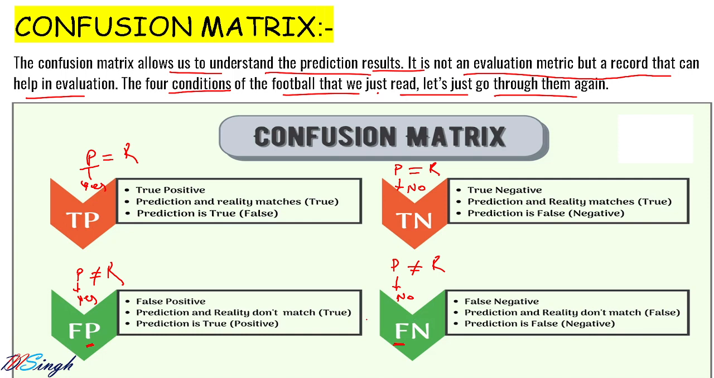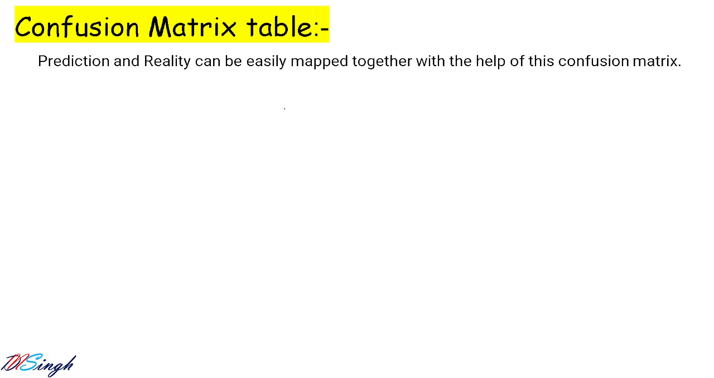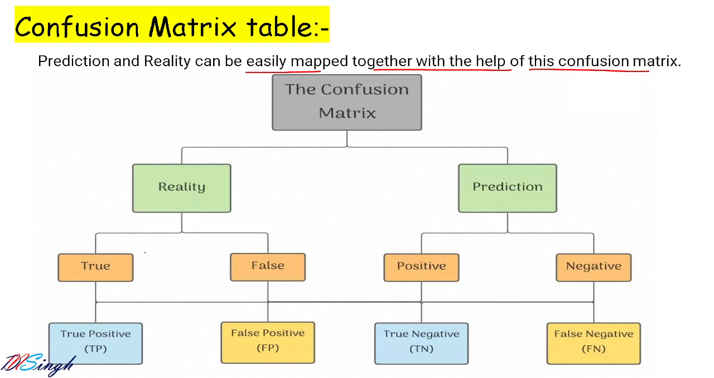Okay, let us go for next slide. Prediction and reality can be easily mapped together with the help of confusion matrix. So these are all four cases that can be created with the help of prediction and reality, because both can have two values, yes, no, yes, no. So if I write here prediction and reality, how many total combinations can they have? Prediction might be yes, yes, no, no. And in the same way, reality can also be yes and no, and yes and no.